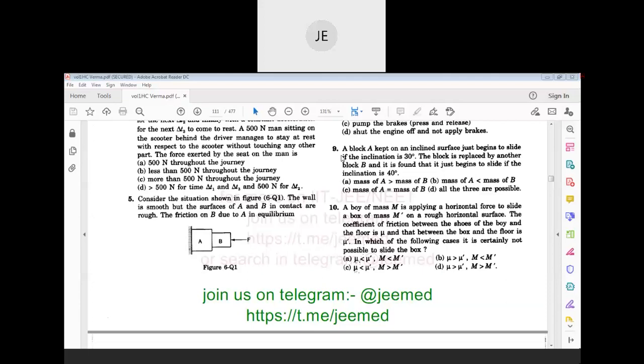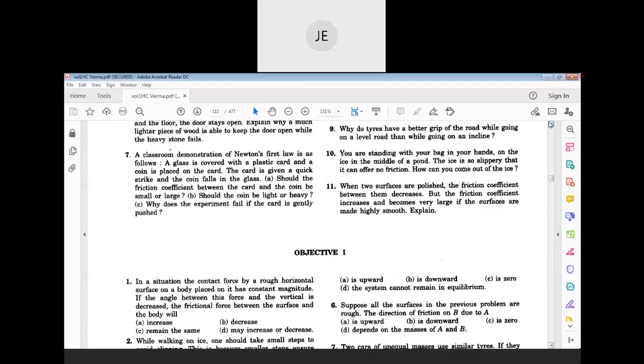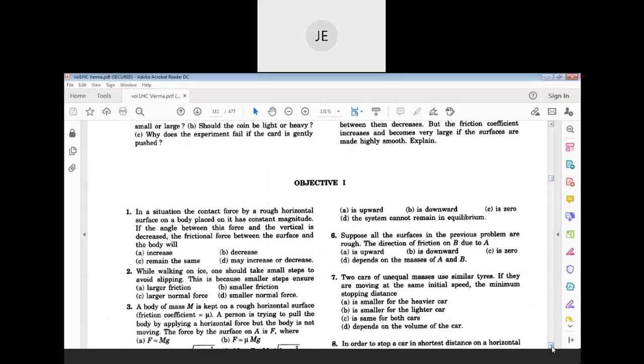They have given equilibrium, which means net force is 0.